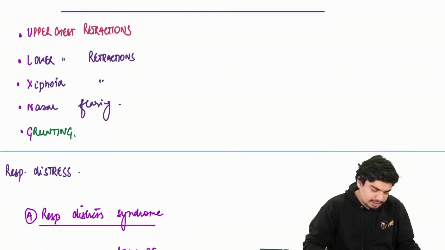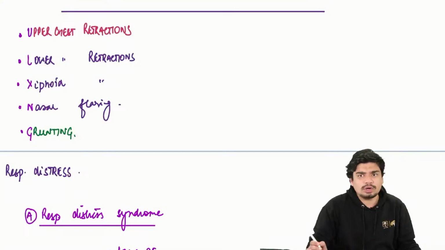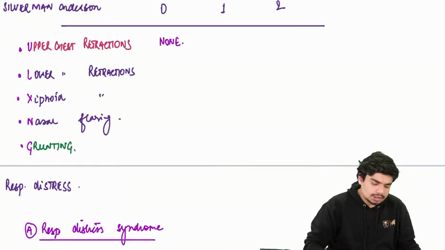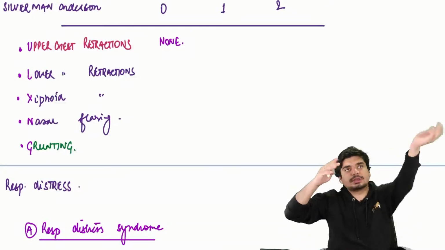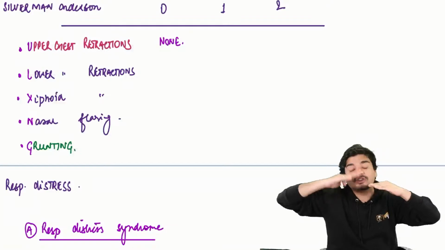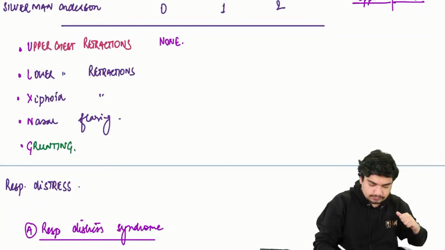As far as the Silverman-Anderson score is concerned, you will give a score of 0 for upper chest retractions if there are none. Imagine this is the upper chest, this is the lower chest, and this is the abdomen.